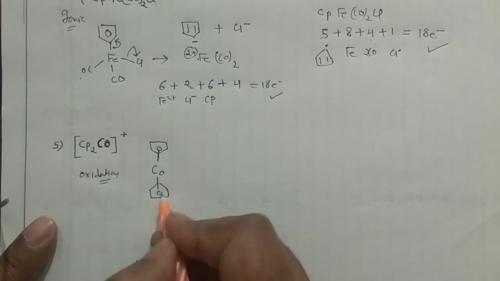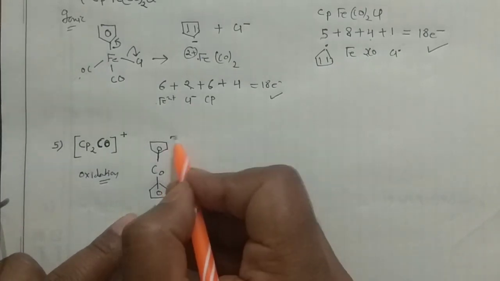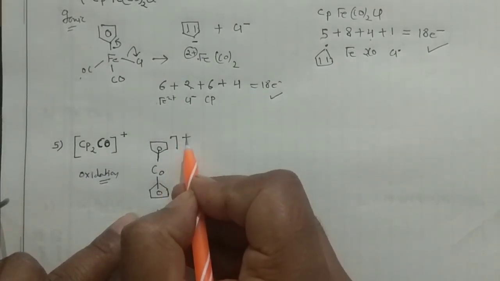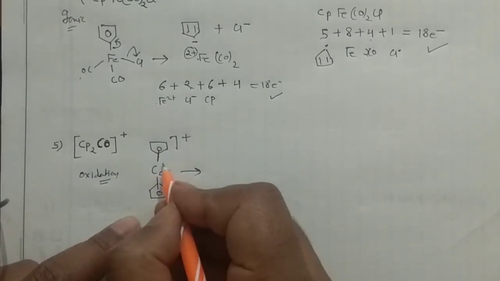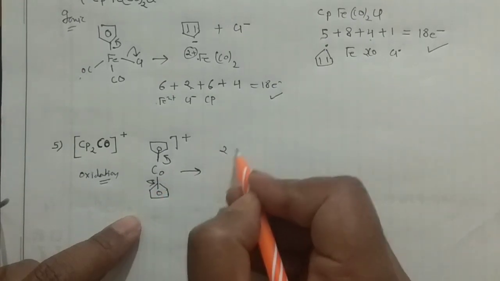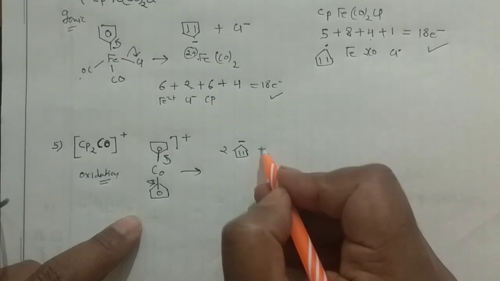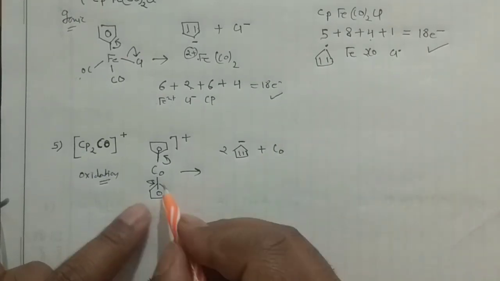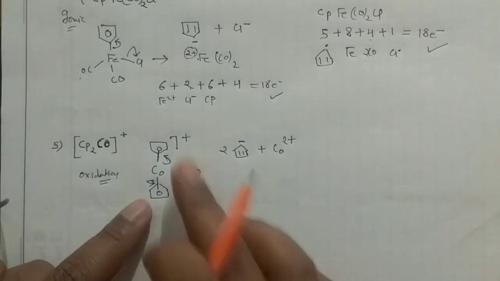Again you can see the hapticity is 5, it should be eta 5 actually, okay. So this is how you can write, and you can put positive over there. If you ionize that particular compound, how will it ionize? This will go up and this will go down, so you will have the 2 of these species negative, and then you are having cobalt, and cobalt will have the 2 positive over there, and positive is already there.